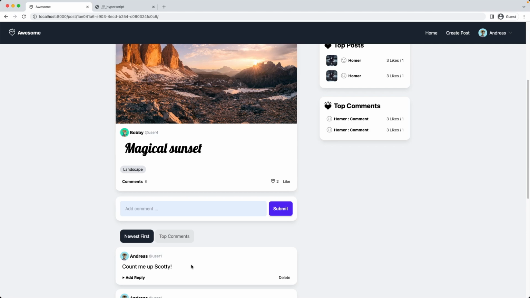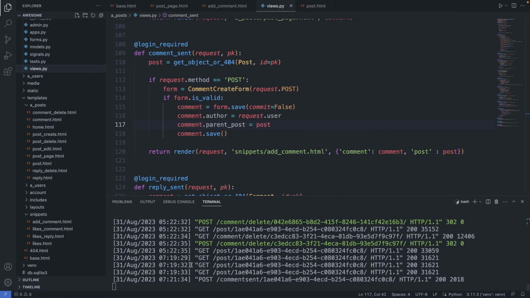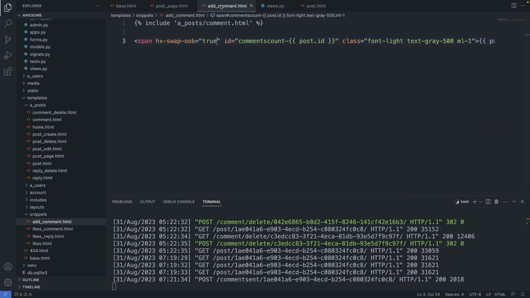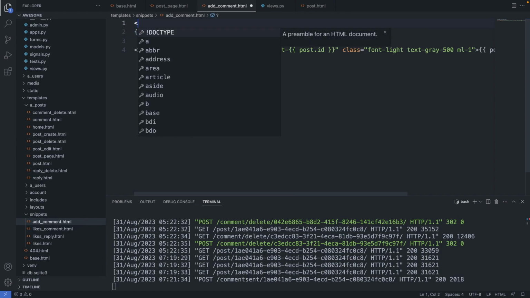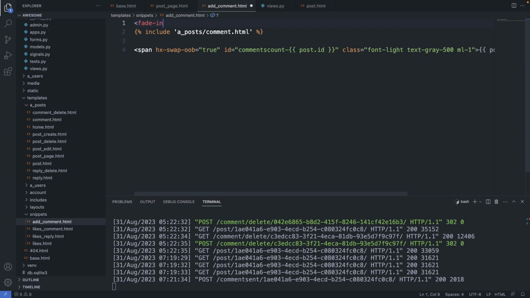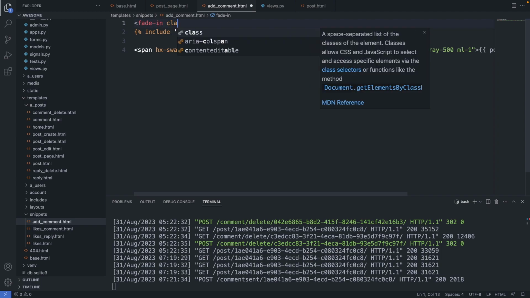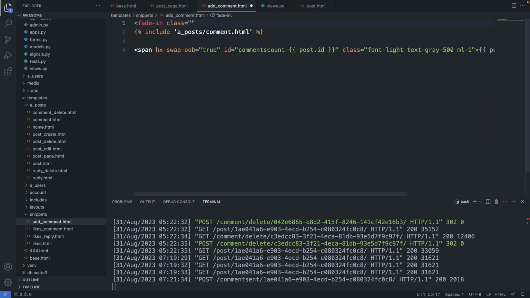We head over to our snippet. And I will use here Hyperscript to animate the comment. For this, I wrap the comment into a container, and then I add some animation styles to it. So I will just add here wrapper. I call it fade-in. Then I give it a class. So here I say opacity 0 using Tailwind CSS classes. So opacity-0.